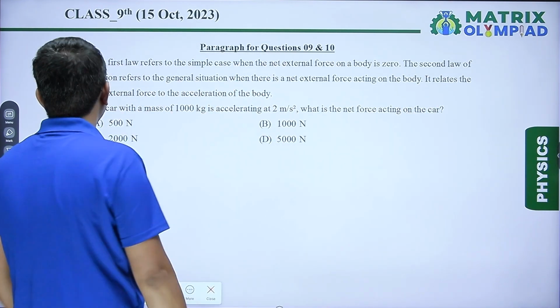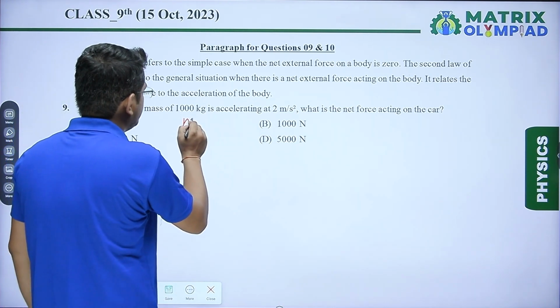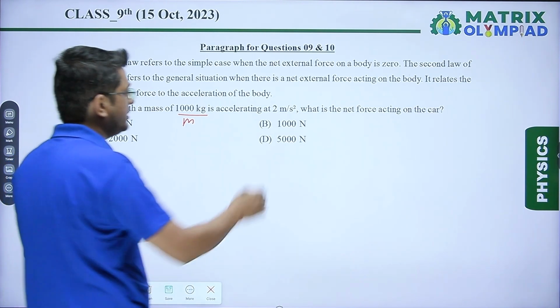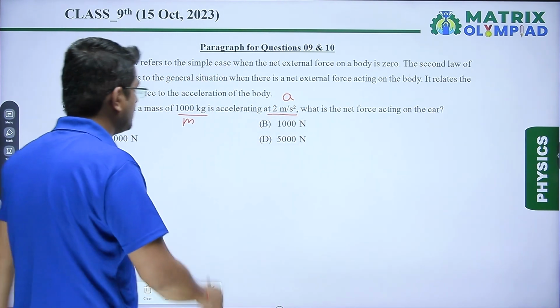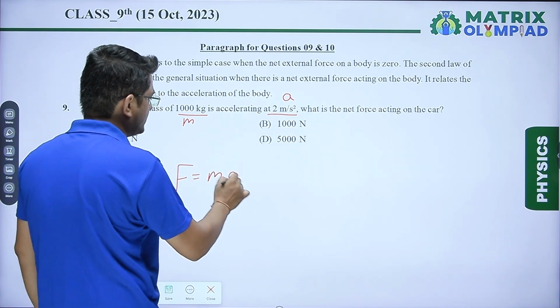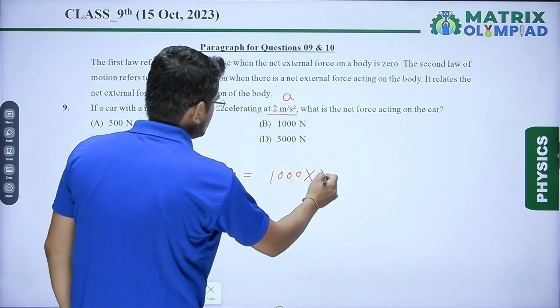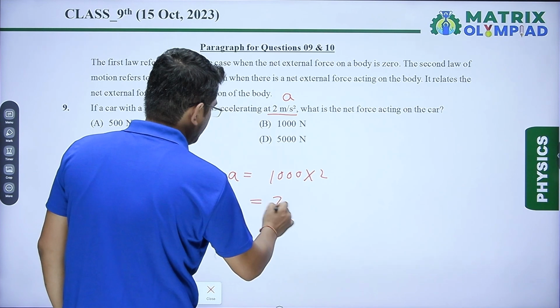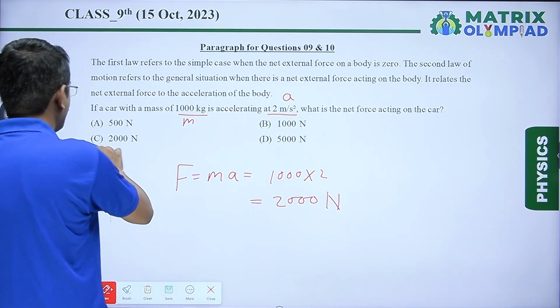So our question number 9: if a car with a mass of 1000 kg, mass is given, is accelerating at 2 meter per second square, what is the net force acting on the car? Very simple question based on the second law of motion, mass into acceleration. We know that mass is 1000, acceleration is 2, so the answer will become 2000 Newton. So the correct answer is option C.